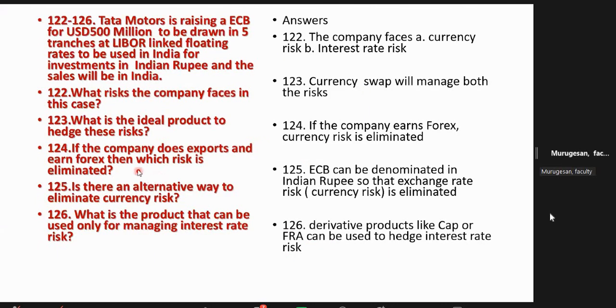124 and 125, madam. The company is doing export. When they are doing export, they will start earning dollar. Well, the first question is, they are selling in Indian rupee. When the loan is in dollar, they have to convert the rupee to dollar. But when the company is already doing export, by doing export they will earn dollar. When they earn dollar, the earned dollar can be used for repaying the dollar loan. Then there is no currency risk. You understand, madam? You are having a dollar loan. You are earning dollar. So risk is eliminated, no? Auto eliminated. Okay? Like your immunity.